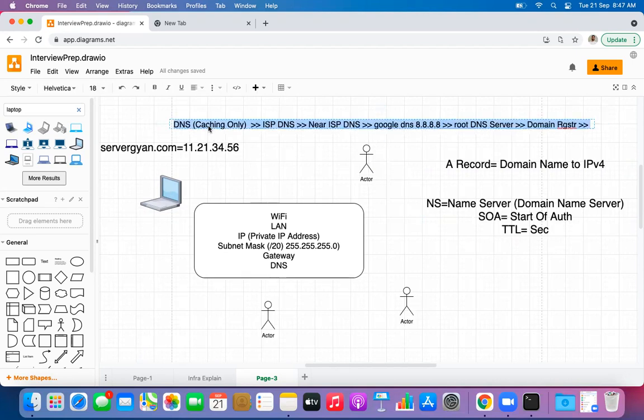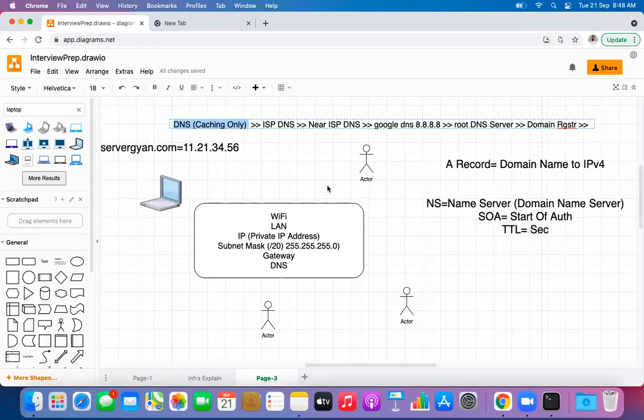Because the caching DNS server is used only to ensure that the request these users make to access the domain is really fast. So these users are not waiting for the domain name server provider to provide an IP address against the domain name, which is servergyan.com. So if the TTL is very low, maybe up to 30 seconds, the DNS caching server will not be of any use. Am I clear on that?